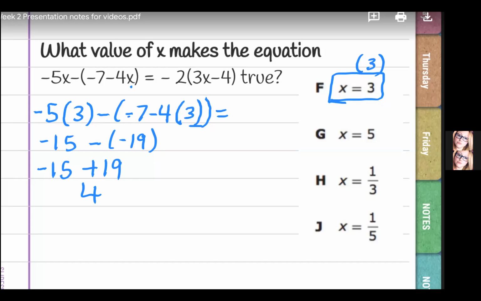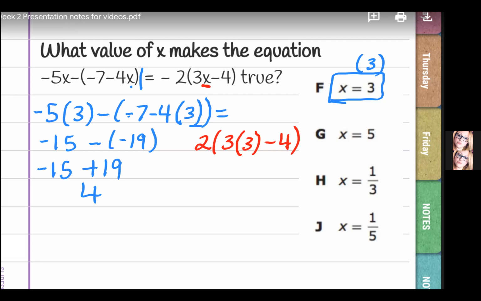So now we know if we plugged that number in, we know what this side of the equal sign equals. So now we've got to see if this side also equals 4. So I'm going to do that in red. I'm still going to use 3 in place of x. So I'm going to rewrite it down here. So 2, and again, everywhere where there was an x originally, I'm going to put in parentheses 3 minus 4.